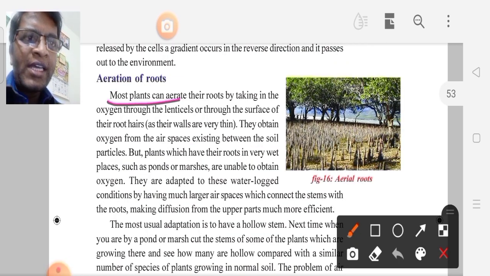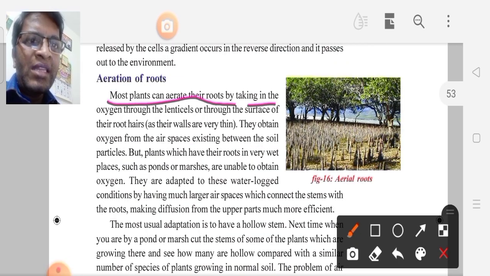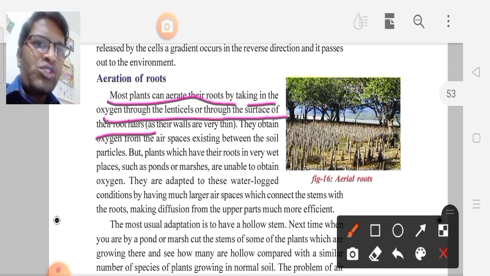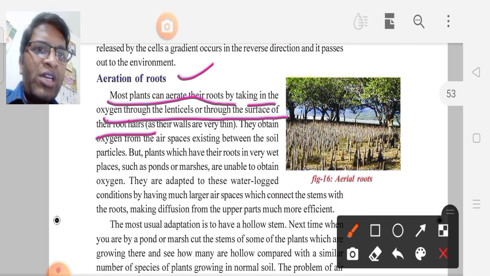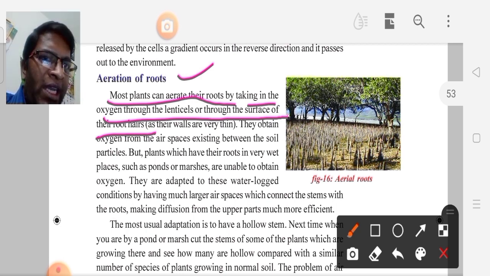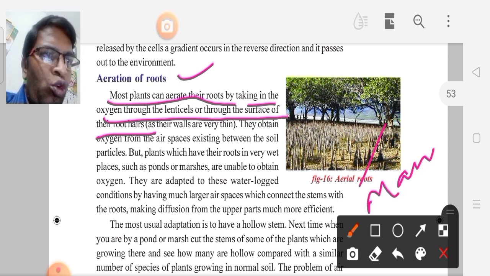Most of the plants can aerate their roots by taking in oxygen through lenticels or through the surface of their roots. So this type of root we can call aeration of roots. Aerial roots we observe in which plants? This is very important. Aerial roots we observe in mangrove plants.